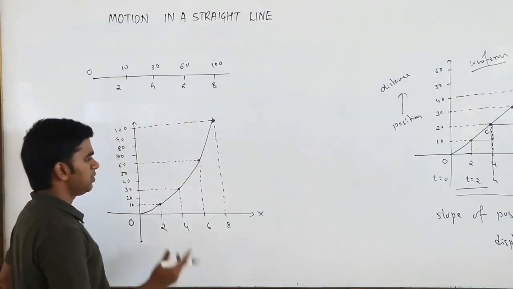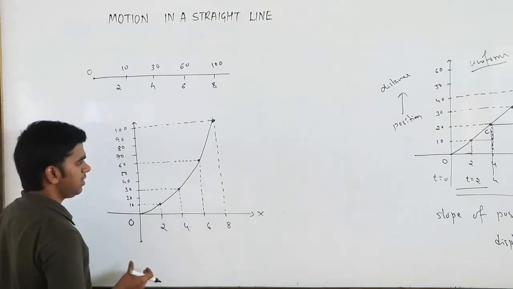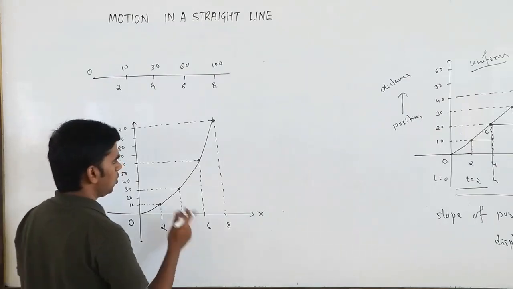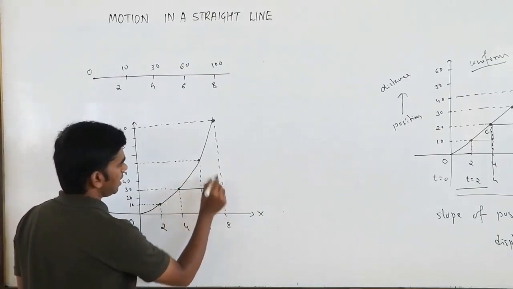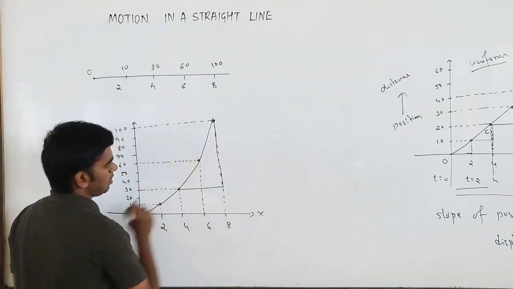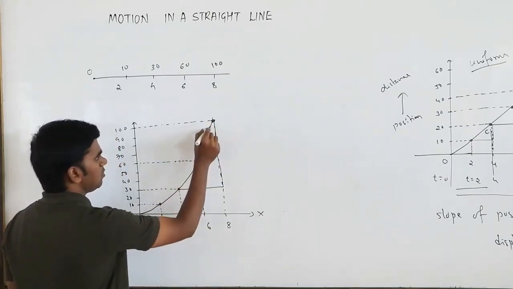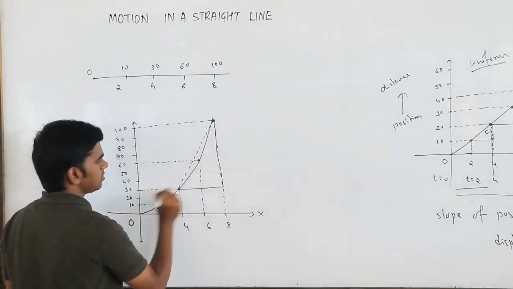So now here also you can calculate the slope. Suppose you want to calculate the slope. So what is this one? This is going to be your displacement.